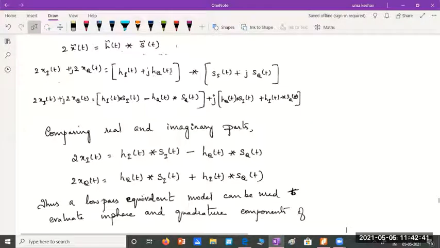So hi plus jhq minus HQ convolved with SQ because of j square being minus 1. When I multiply the first terms, I'll get the convolution of HI with SI, the first term. I hope it's clear.